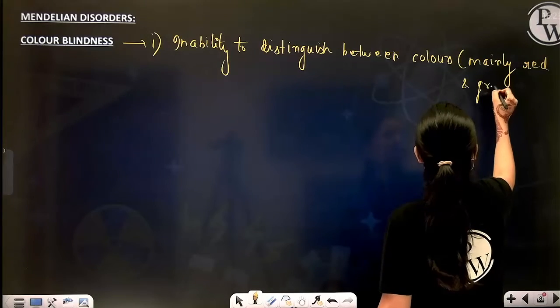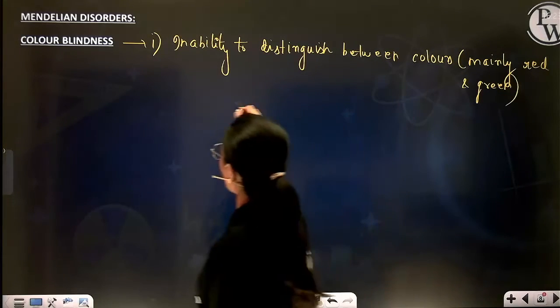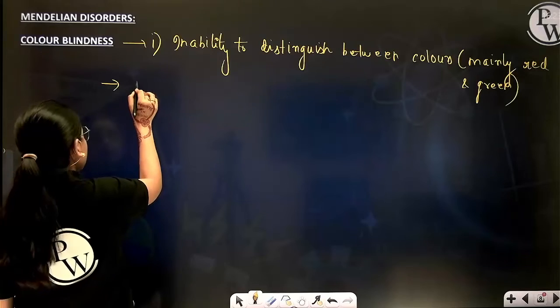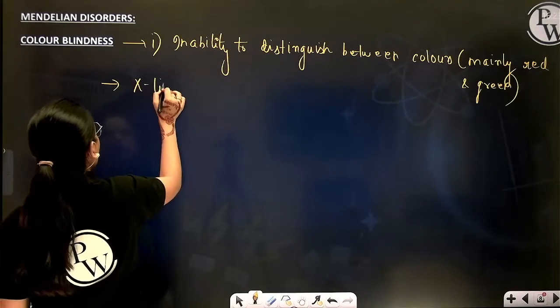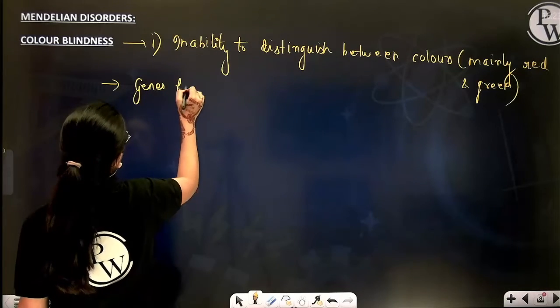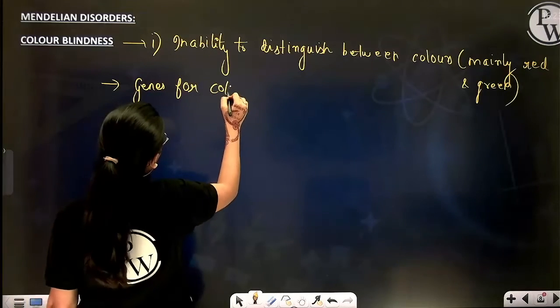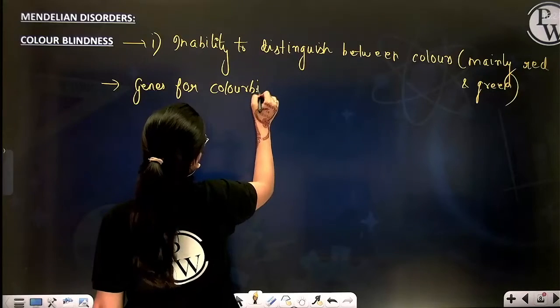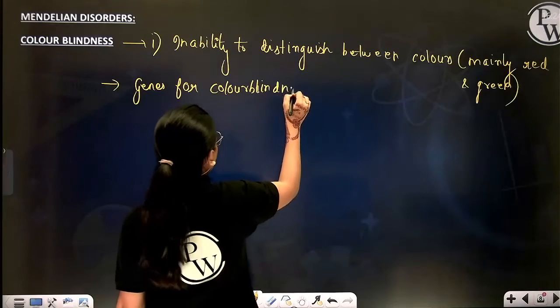Right? Second point, the genes for color blindness, which we are going to denote by symbol C only, are located on X chromosome.